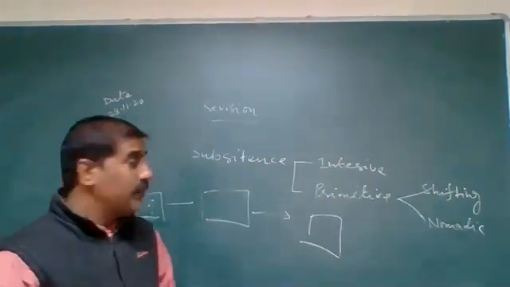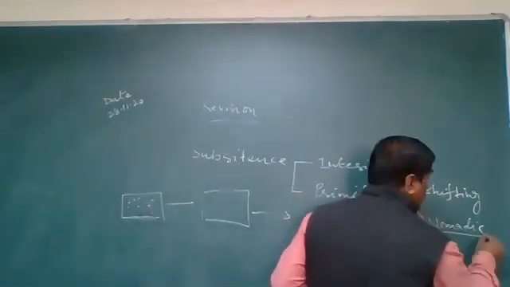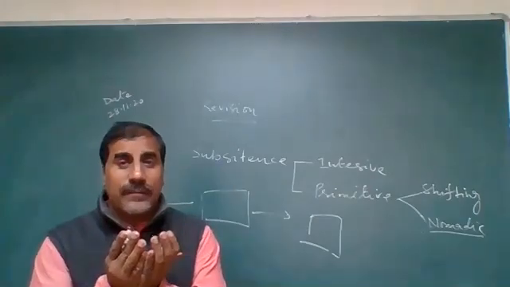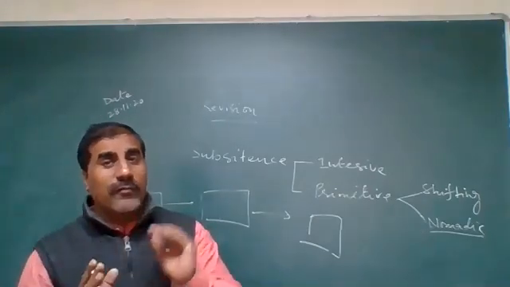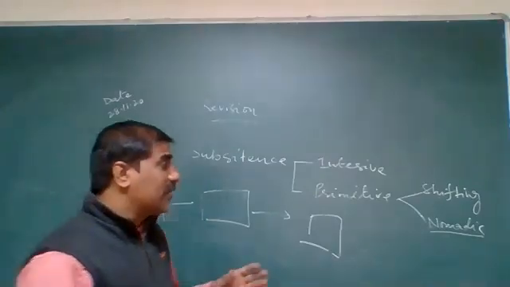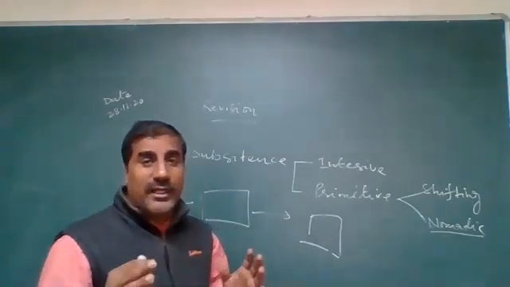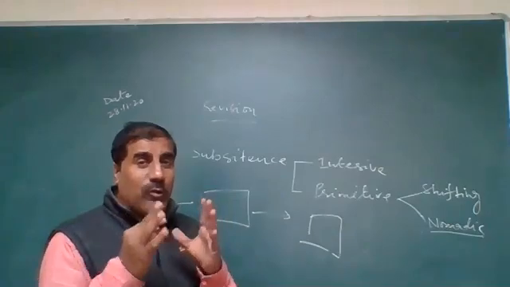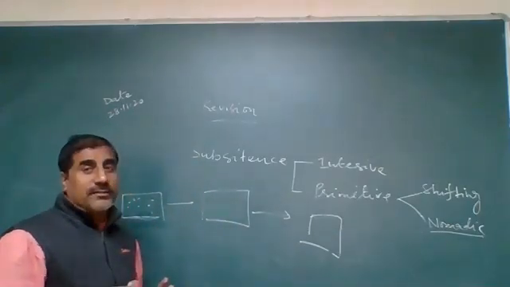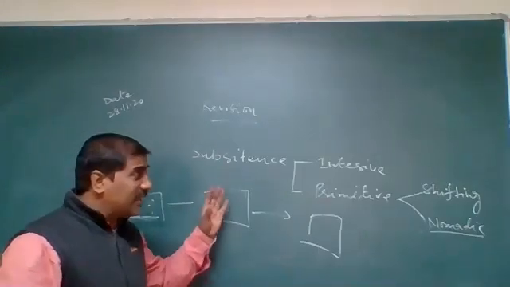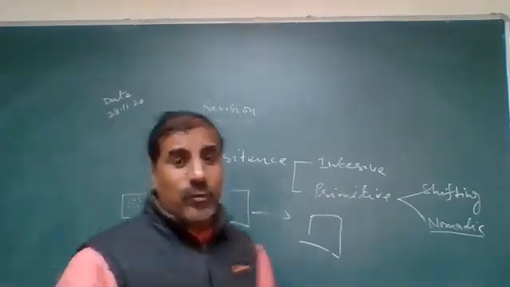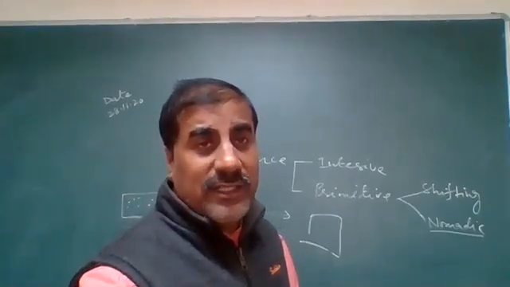Another one is nomadic. Nomadic means they rear cattle and move from one place to another in search of pasture or water. Such a community is known as nomadic, whom we call charwaha in Hindi. So these are the classifications of subsistence farming. If you have any doubt, you may ask. Later on, we will start commercial farming.